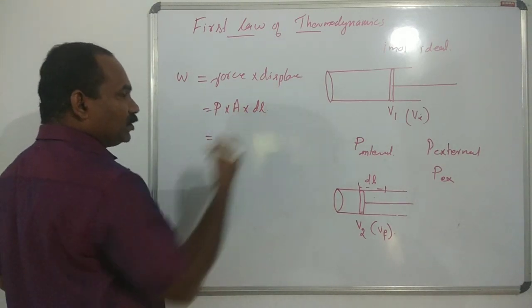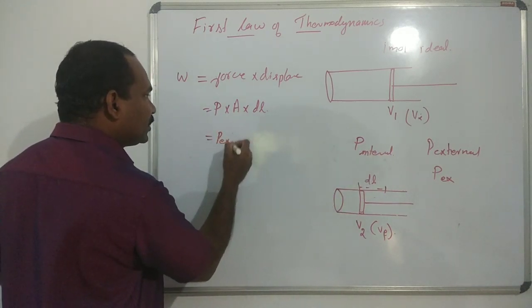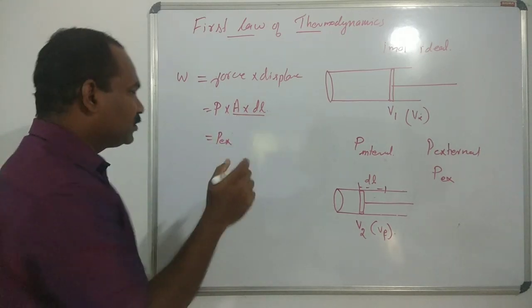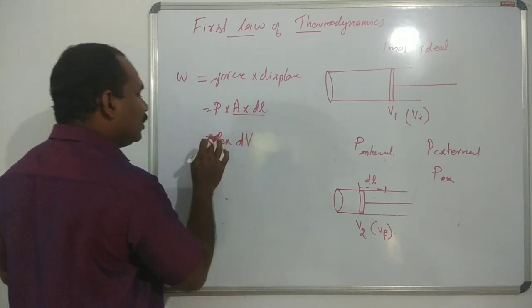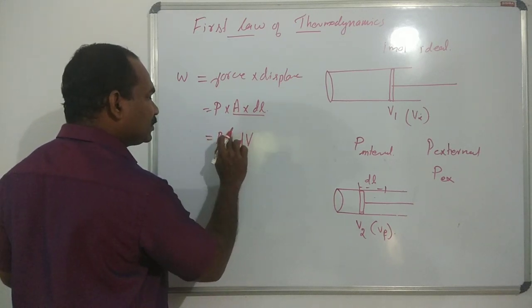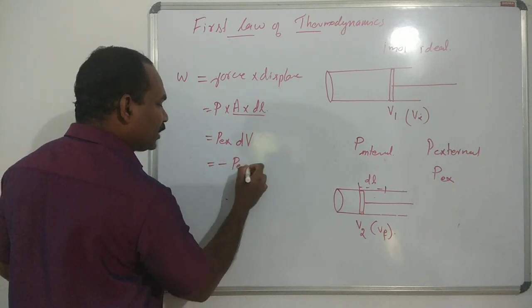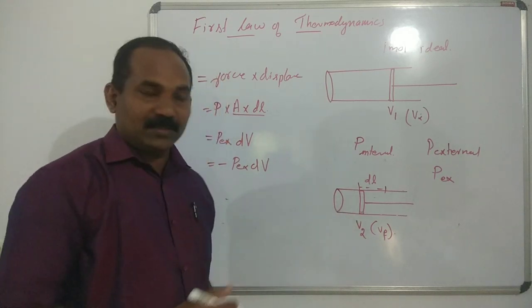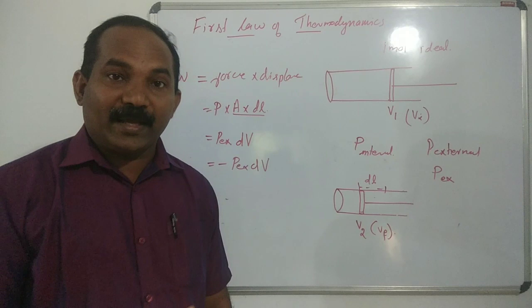Then, due to the external pressure, we have to write P external, A into dl, area into length. We know that it is dV. And the volume decreases, so it is minus dV, P external dV. The volume decreases, so V final minus V initial is negative.